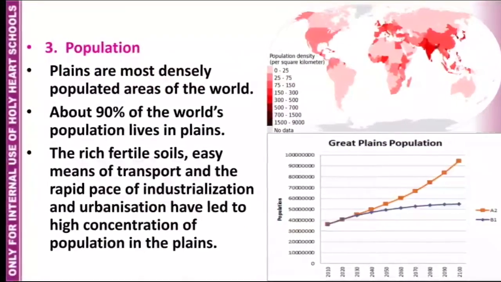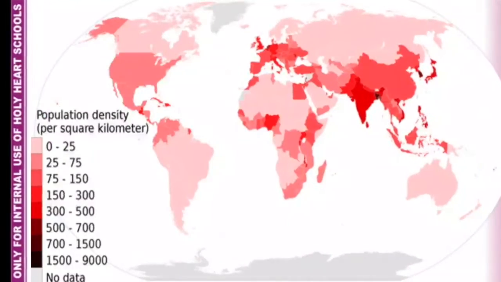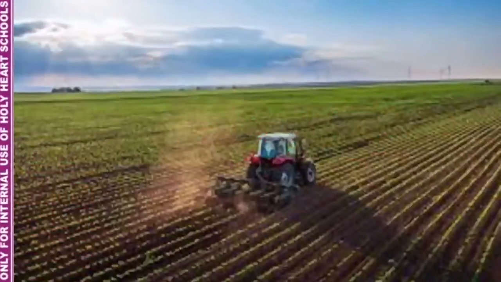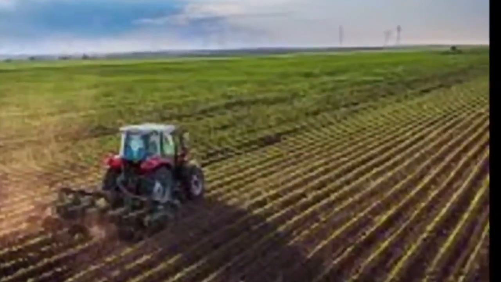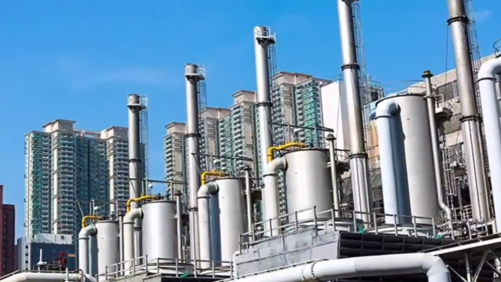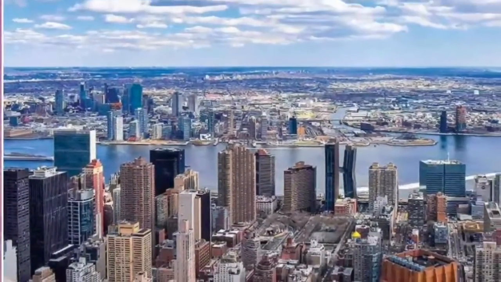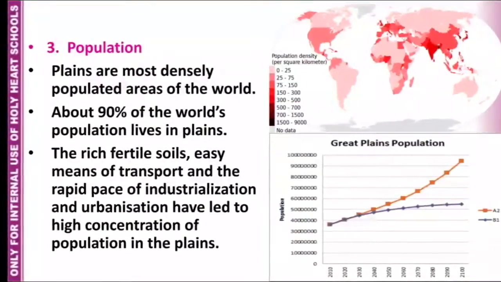Population. Plains are mostly densely populated areas of the world. About 90% of the world's population lives in plains. The rich, fertile soils, easy means of transport, and the rapid pace or speed of industrialization and urbanization have led to high concentration of population in the plains.